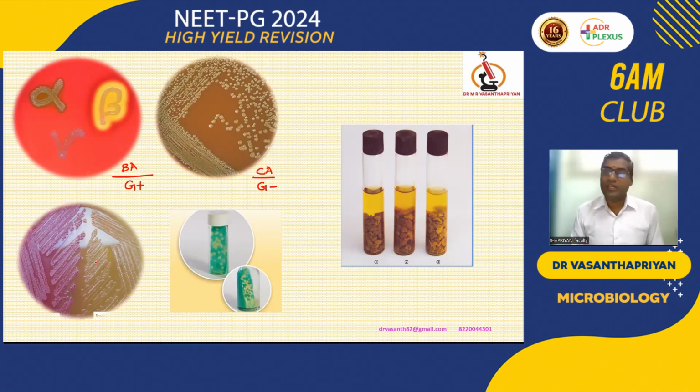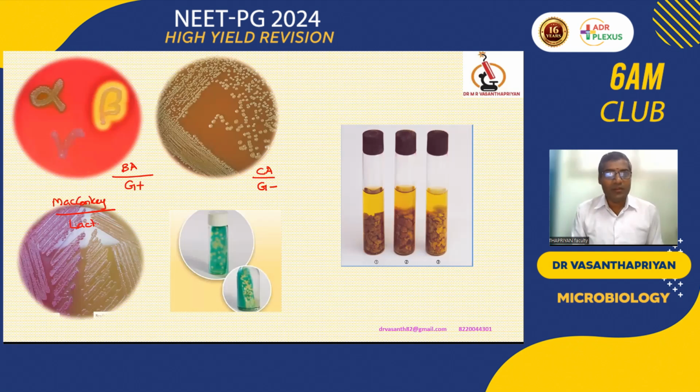Then coming to MacConkey agar, by classification it comes under a differential medium. What is the meaning of differential? It will differentiate bacteria into two categories depending on one classical property, which is lactose utilization.